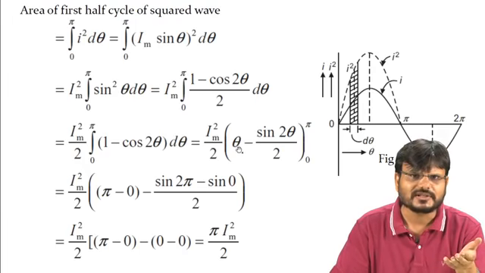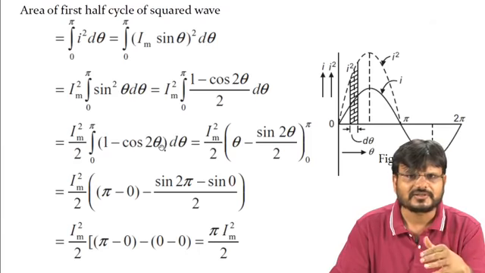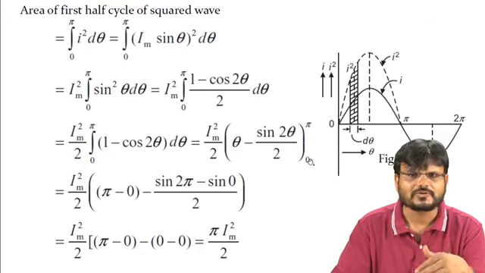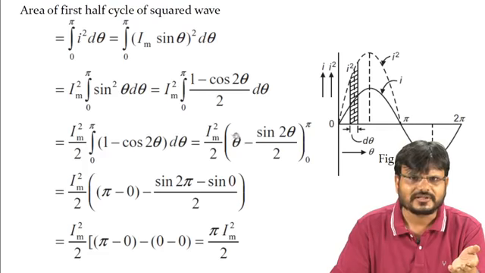So integration of 1 is what? Theta. This Im square by 2 is a constant. And integration of cos 2 theta is sin 2 theta divided by 2. Now you apply the limit, that is from 0 to 2 pi. So if you are putting the limit in theta, it can be written as 2 pi minus 0, and this can be written as sine 2 pi minus sine 0.